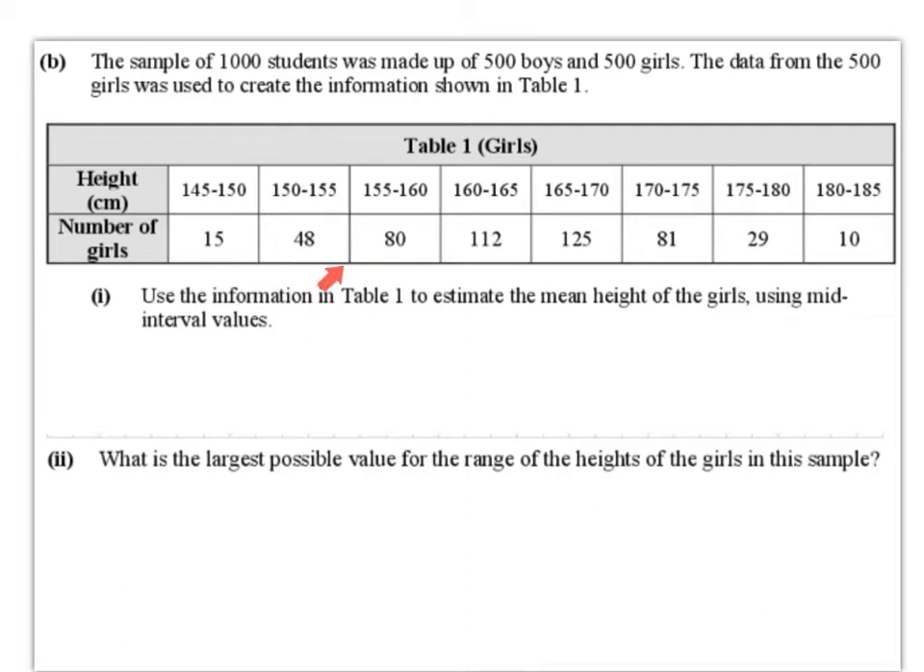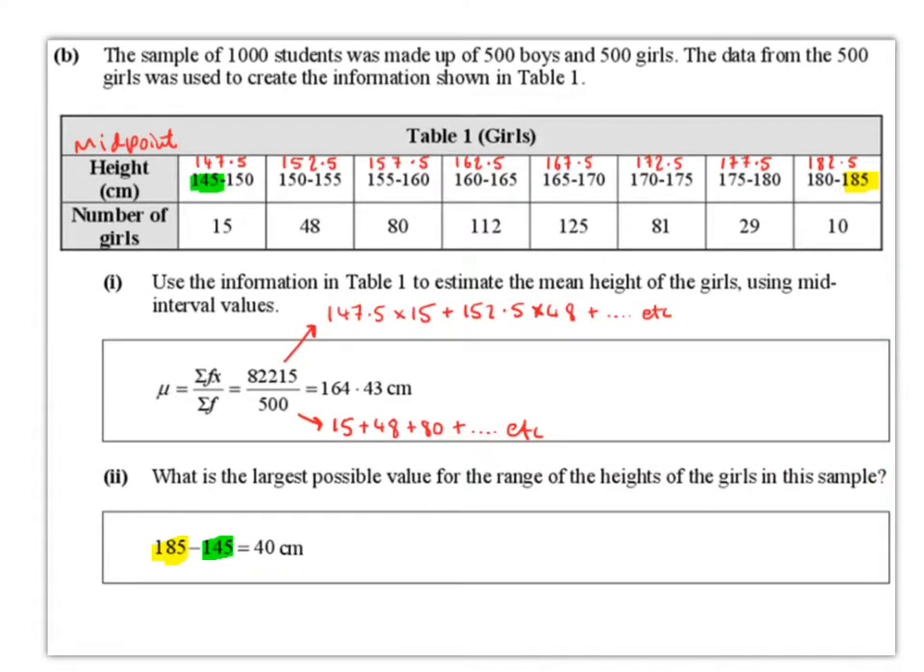Part 1. Use the information in Table 1 to estimate the mean height of the girls using mid-interval values. Part 2. What is the largest possible value for the range of the heights of the girls in this sample? Okay, so we need to get the mid-interval values of each of the grouped frequencies. So 145 plus 150 divided by 2 is 147.5. So that's halfway between 145 and 150.